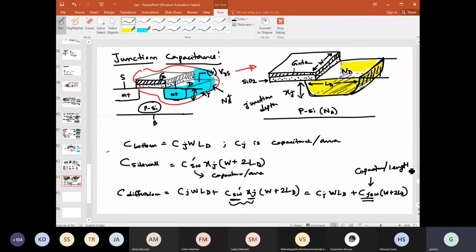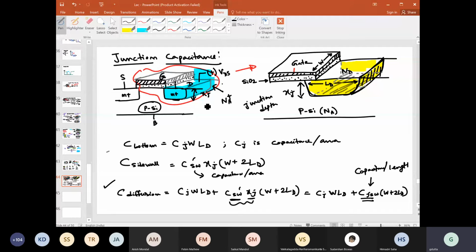Remember that. This one is capacitance per area, but we are now multiplying with only length, so it's capacitance per length. So this is all about junction capacitance, and in some places you will also find the term diffusion capacitance, which denotes basically the same thing, the PN junction capacitance.